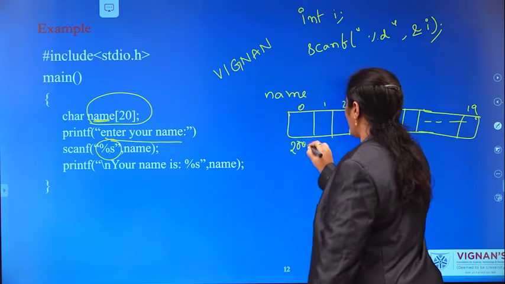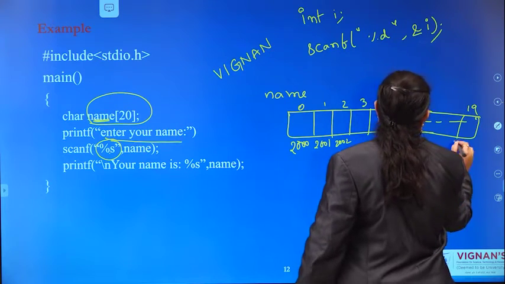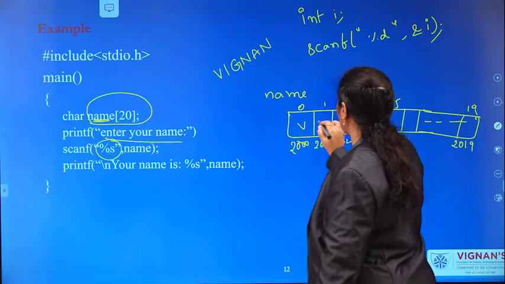Addresses are 2000, 2001, 2002, and so on up to 2019. What is our string? Vignan.